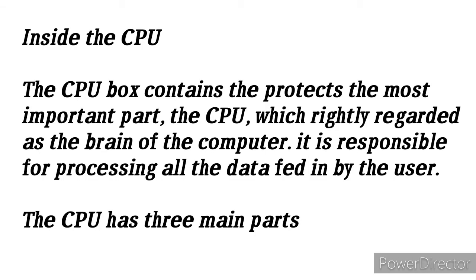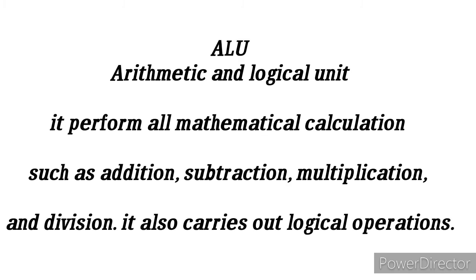Inside the CPU box is the most important part, the CPU, which is rightly regarded as the brain of the computer. It is responsible for processing all the data fed in by the user. The CPU has three main parts. ALU, Arithmetical Logical Unit. It performs all mathematical calculations such as addition, subtraction, multiplication and division. It also carries out logical operations.